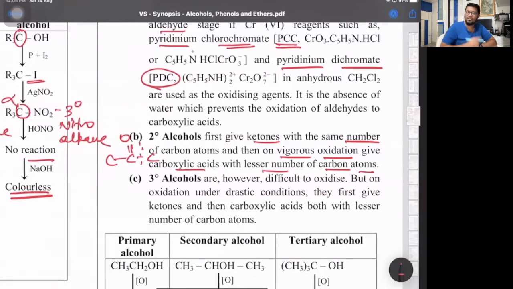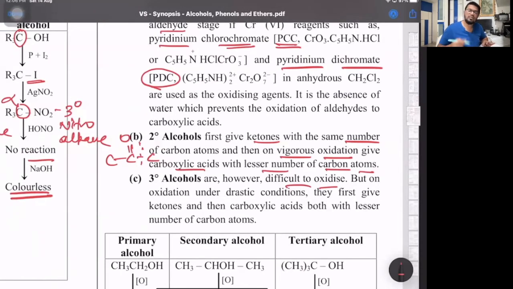3-degree alcohols are difficult to oxidize because they have no alpha H. Remember, oxidation depends on the number of replaceable alpha H atoms. Primary alcohol has 2 alpha H, RCH2OH. Secondary is R-CH(OH)-R, so 1 alpha H. And tertiary is R, R, R on the C with OH, so on the C there are no alpha H. That's why tertiary is difficult.